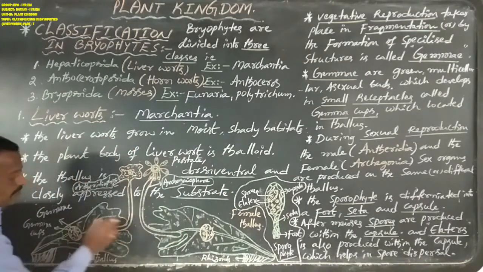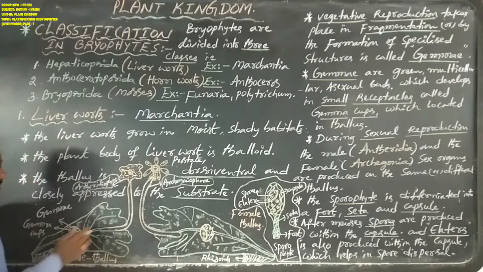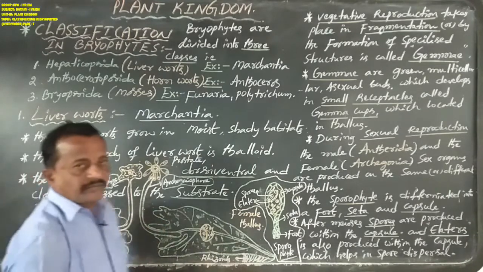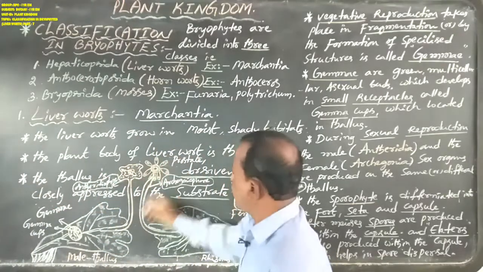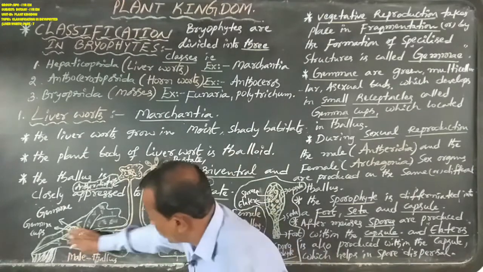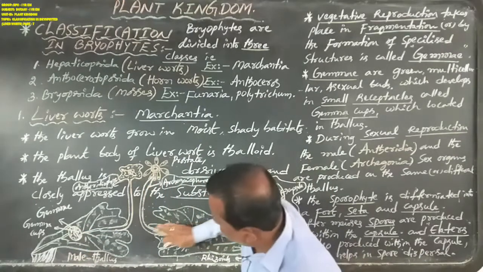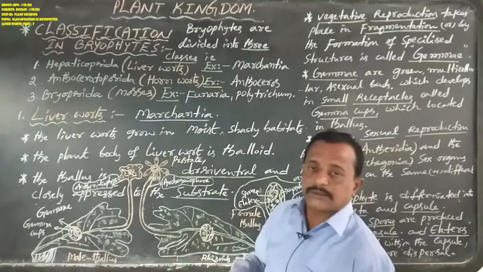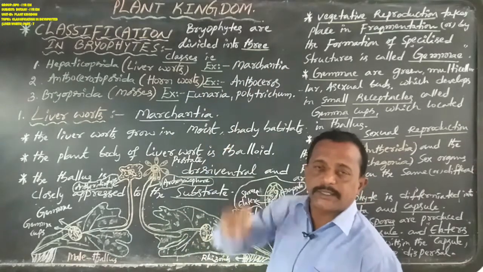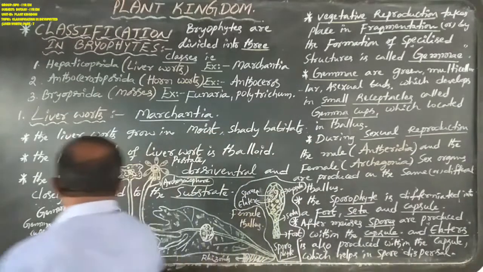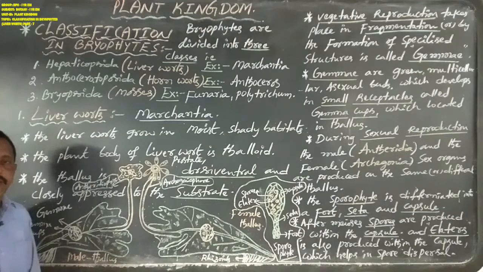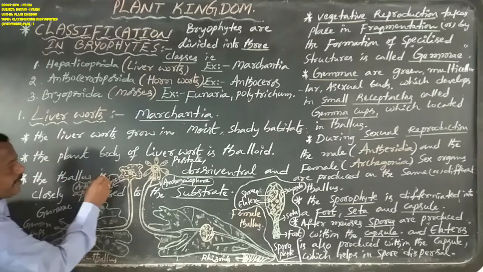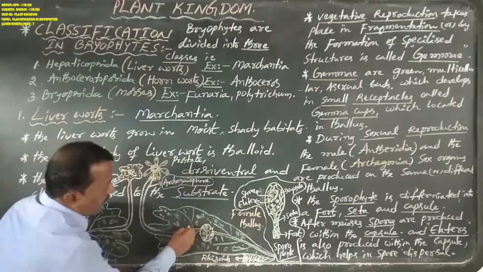This is a thallus. This is a Marchantia thallus, the Marchantia plant body. Okay, now the thallus is generally prostrate. The thallus is always prostrate, not erect, not upright. So the thallus or plant body is always prostrate, not upright, not straight, and not erect. So the thallus is prostrate and dorsiventral.